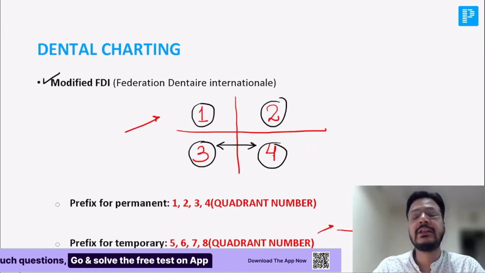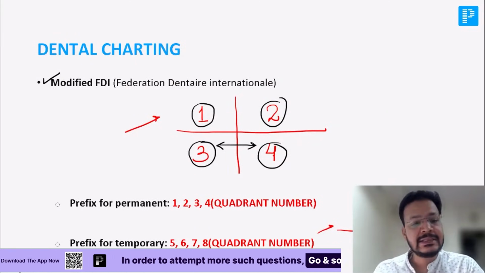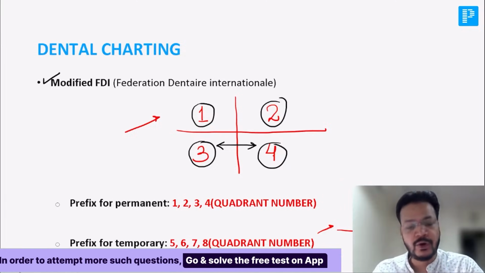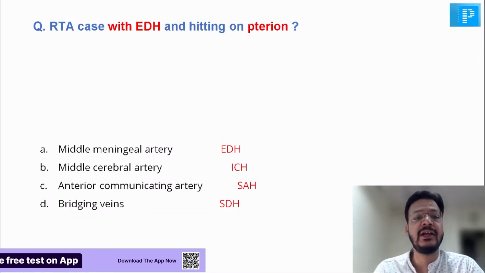So just give me a thumbs up if you got this dental formula, and you will click this question in your exam. You will get it fully right: what are the types of dental formula we can write in dental charting? It is a very important question. Even good students get it wrong.